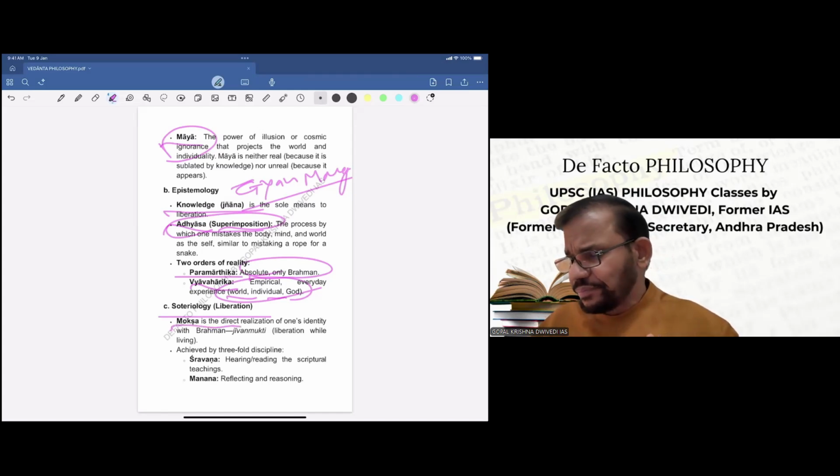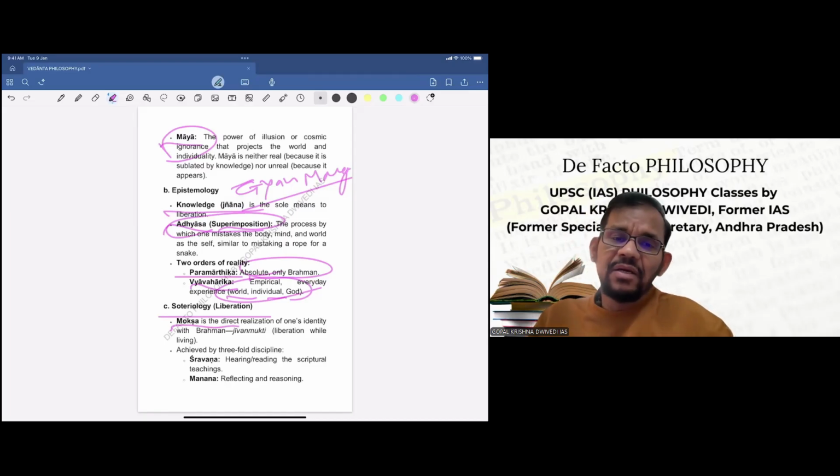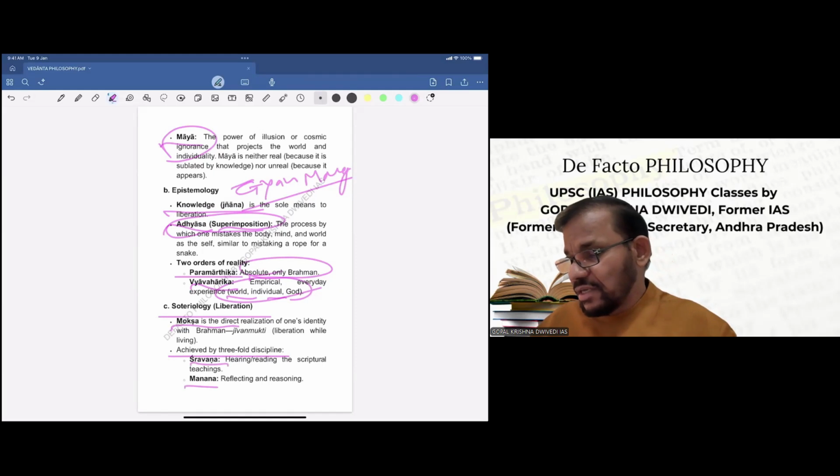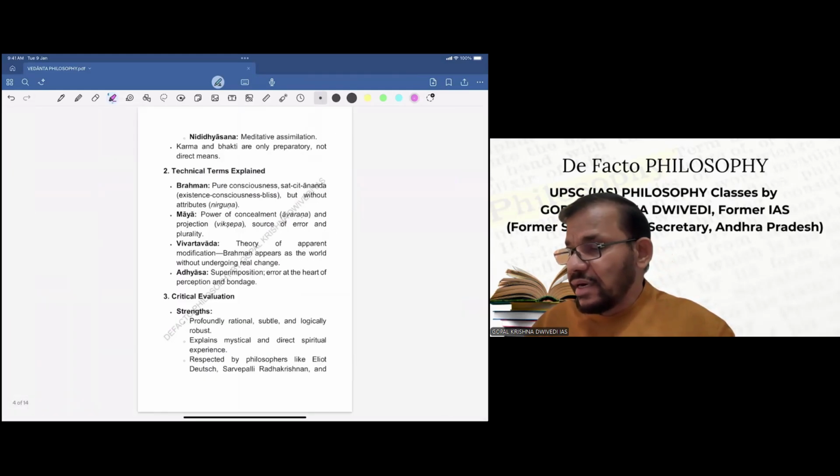So if a human being, a jiva or individual self, realizes his identity with Brahma, he gets moksha. And what are the paths to achieve it? He gives a threefold discipline: one is Shravan, another is Manan, and then Nidhyasana.